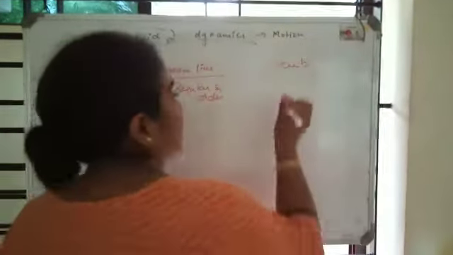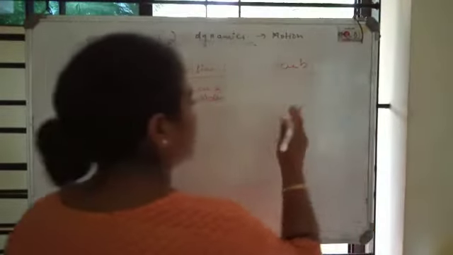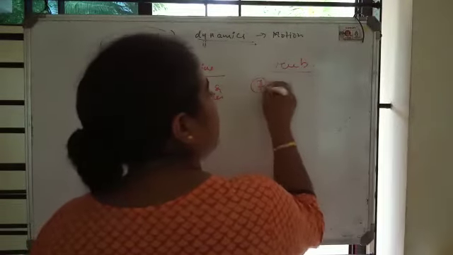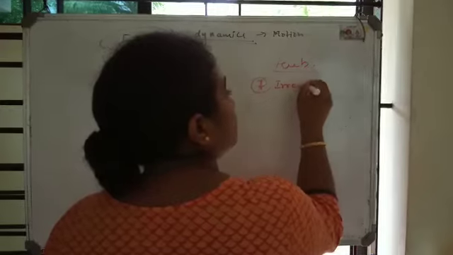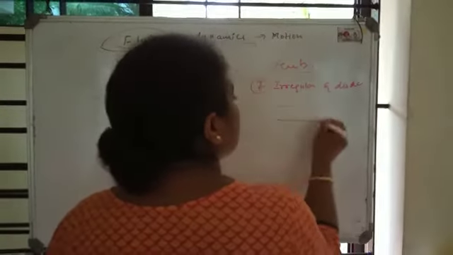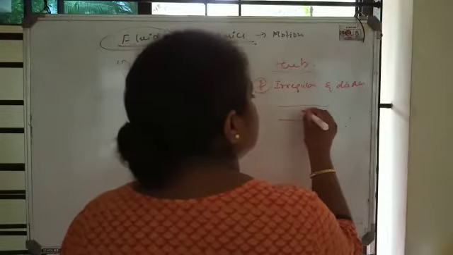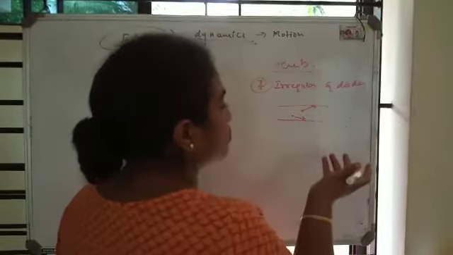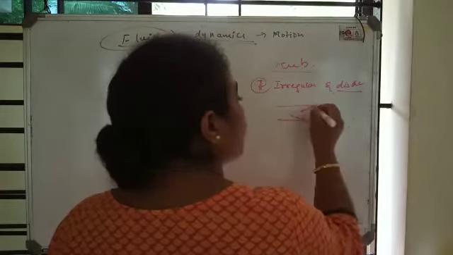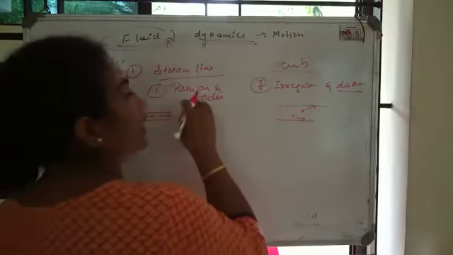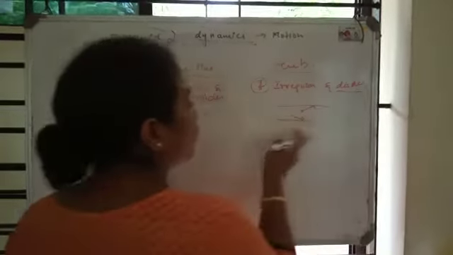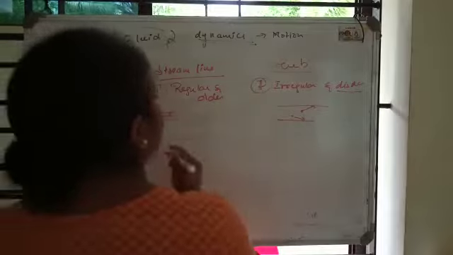But in turbulent flow, it is very violent. It is irregular and disordered. Irregular means you cannot imagine when the next particle will be coming. You don't know at what second. And one more thing, it is disordered. It will not follow a particular path. Here it is regular and ordered, but here it is irregular and disordered. It is not following the same path. Okay, that is the first difference.